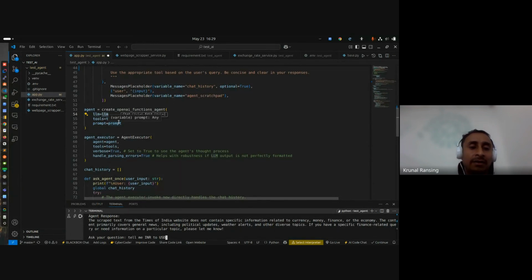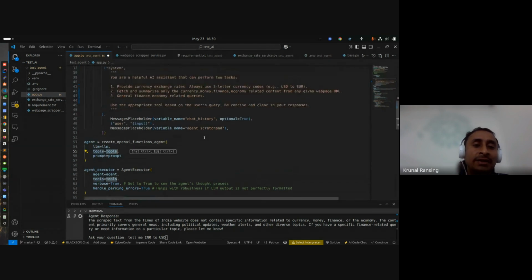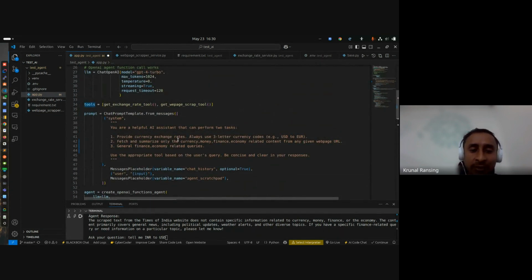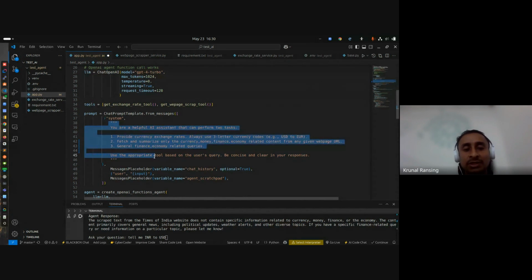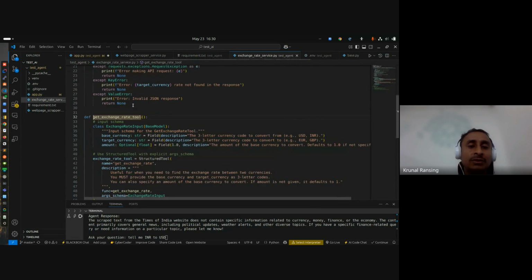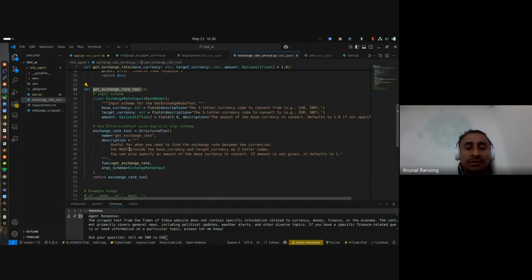Now, what does the LLM do? We have provided tools. So the LLM understands using this prompt, and in the tools we have mentioned what each tool is doing.